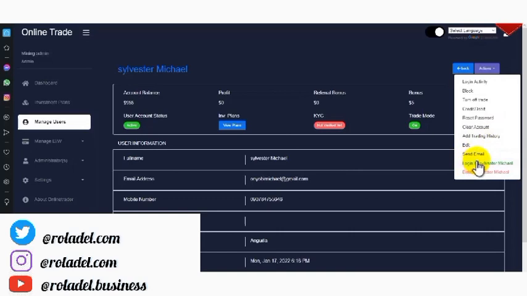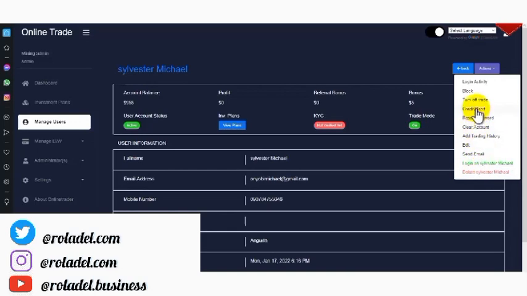As you can see, these are all some investment scripts. So those are the features you are seeing in this particular script right now. You can log in to a user account even without having a password. You can even change or reset the user password. You can delete the particular account. This is awesome.